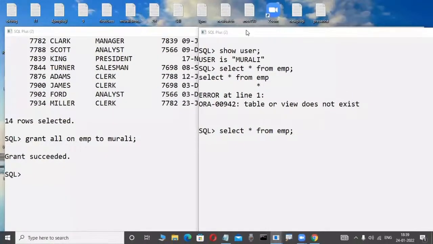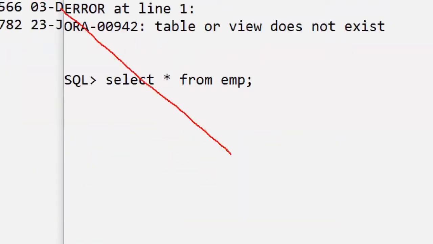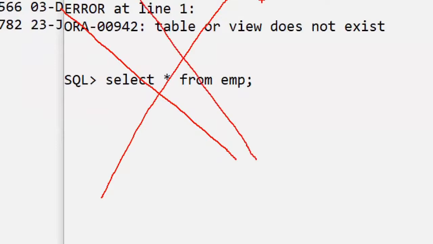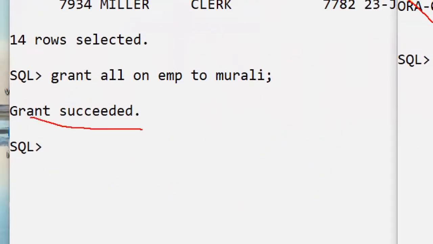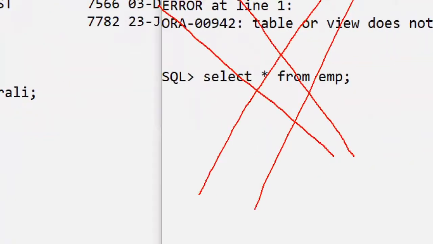Maybe possible or not possible? Anybody guess? Very good, very good. So many fellows in our class. Otherwise, if I were also a first-time newcomer, I would be thinking like that: oh, nothing is there, grant is succeeded, then possible. You are telling like that, and I am also thinking like that. But impossible. That is the beauty of the relational data model. Impossible. What is this one? Here grant is succeeded. Now, why is it not possible? That purpose only they are giving a permission.